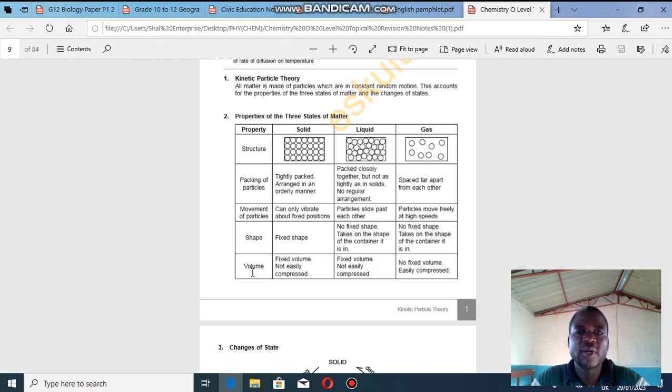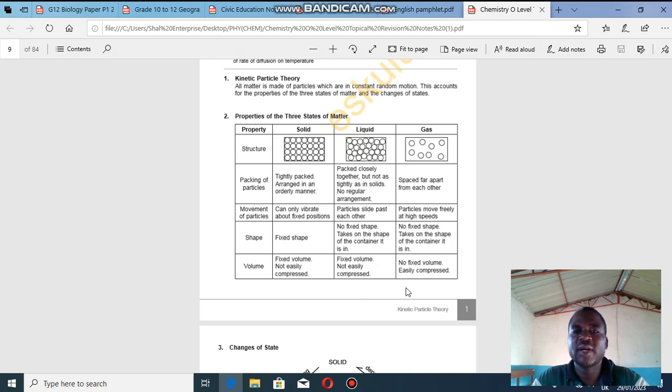Then volume. In terms of volume, a solid has fixed volume and is not easily compressed. You cannot compress it, unlike a foam mattress, which can be compressed. A bicycle tube which has been inflated can be compressed, but a solid stone you can't compress in your hand. Then liquid has fixed volume, not easily compressed as well.